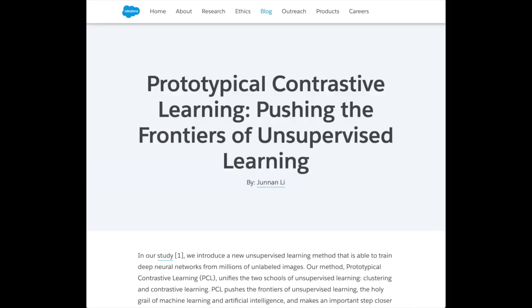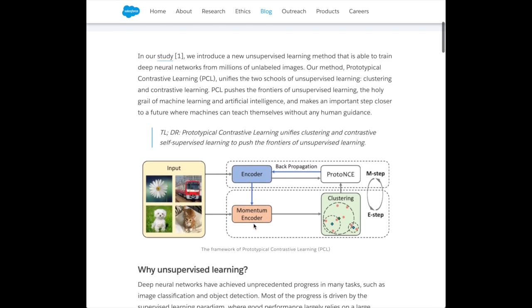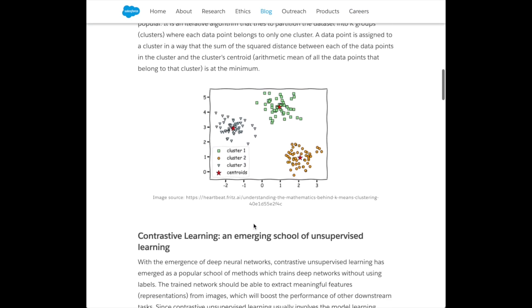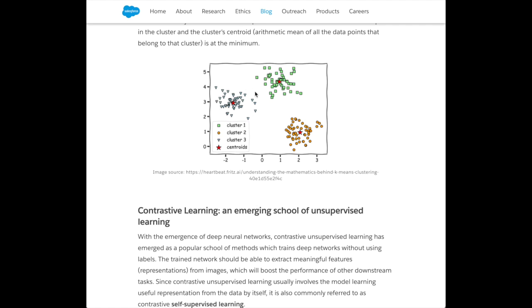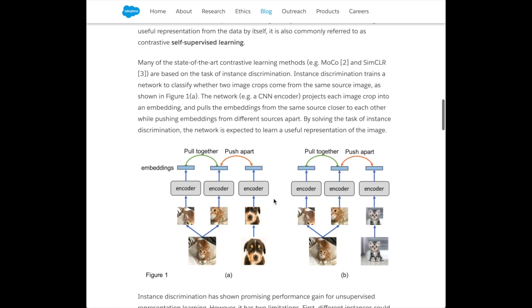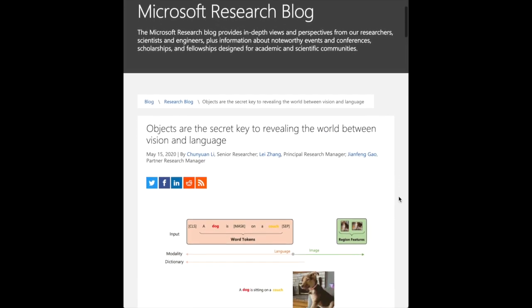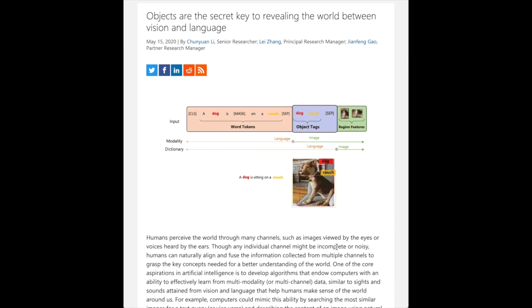Prototypical contrastive learning is a similar approach as supervised contrastive learning, where you use the embeddings of nearby prototypes to have the classification of the positive key and the dissimilar keys in contrastive learning. Rather than just using a data augmentation view of the same image, you use the distance to the other images in the prototype. Microsoft has also released a new vision language transformer model, Oscar.